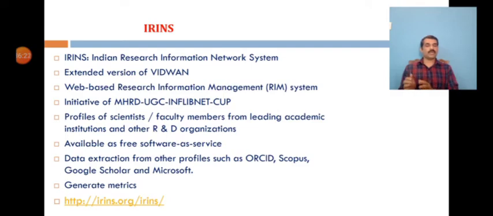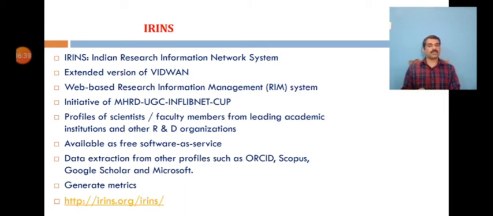The profile has the option to integrate with other research profiles such as ORCID, Scopus profile, Google Scholar and Microsoft ID. Publication details from all these other IDs are available with the citation matrix.